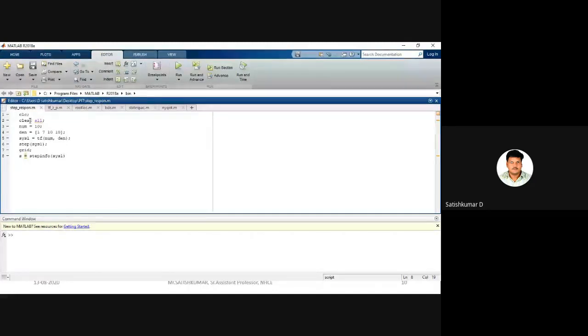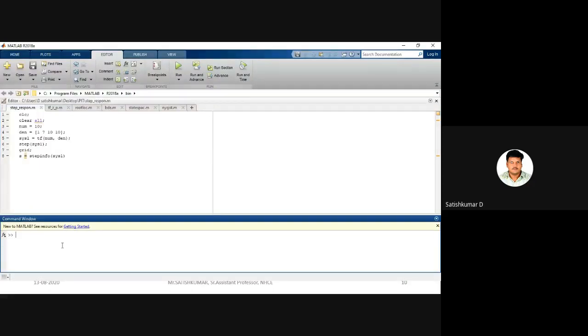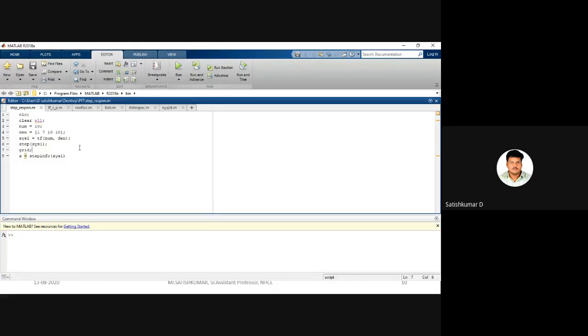Yeah, visible. Thank you. So here, this is MATLAB version 2018a, and this is the editor window. You can write programs here. If it is a small program, you can just type it in the command window. This is the command window. If it is a short program, you can type it in the command window and check the output in the command window itself. In case it has more commands, more lines, then you can use the script file, that is, the MATLAB script file editor window. So here you can type the commands.